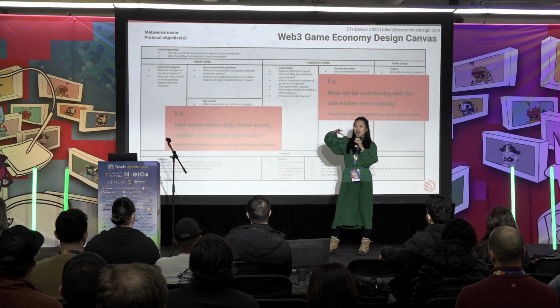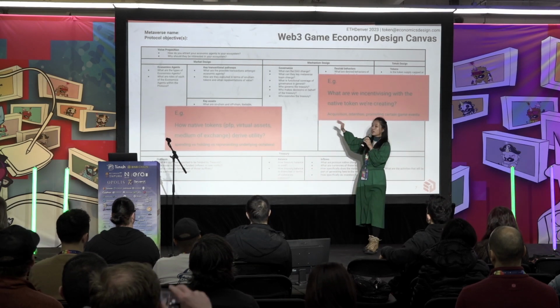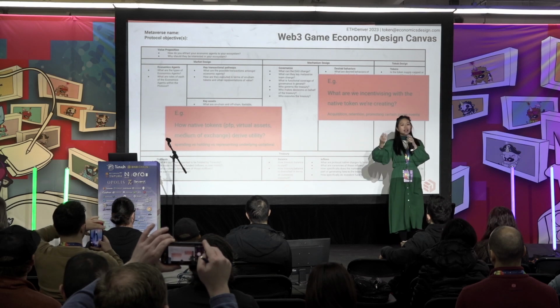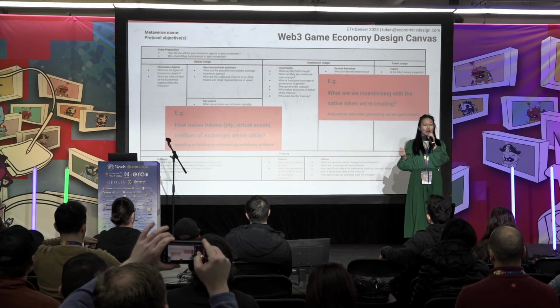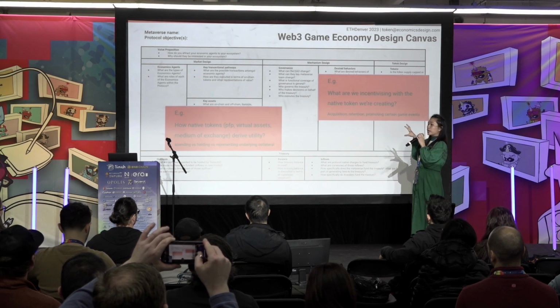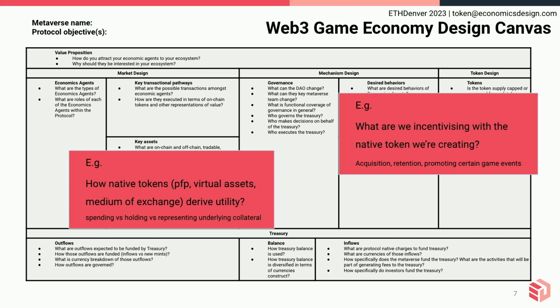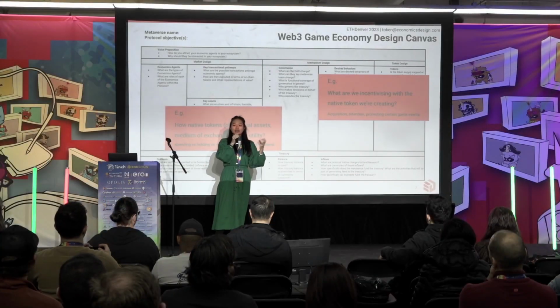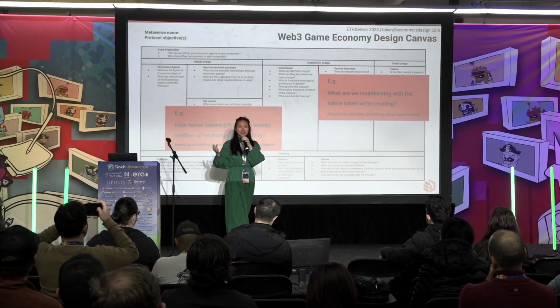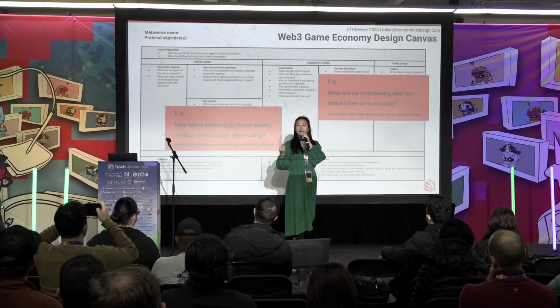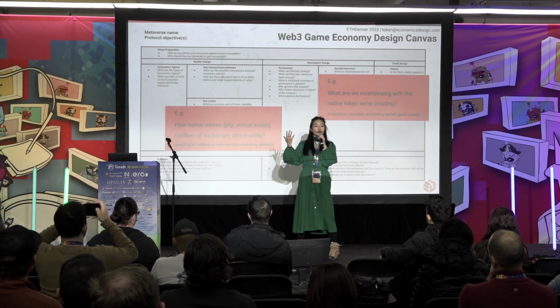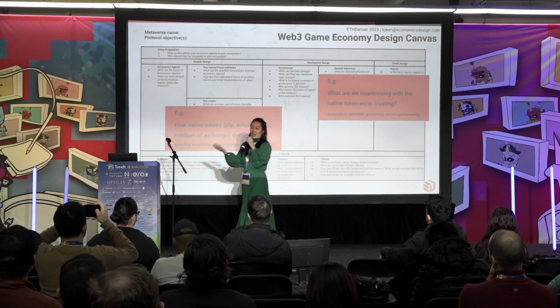We're just creating a very big canvas, and then from there, listing all the different areas we need to look at, we need to understand, and then figuring out what's the first principles, what is the primary demand driver or supply driver to incentivize certain kinds of behaviors. Not just behaviors of users, but behaviors of assets as well. And for the token design aspects, we're looking at what are we incentivizing? Are we incentivizing user acquisition? Are we incentivizing user retention? Are we promoting certain season passes or certain new game launches? Everything we're trying to do is to affect and impact people's behaviors through incentives. And we can do all these different incentive rules design in the game economy.